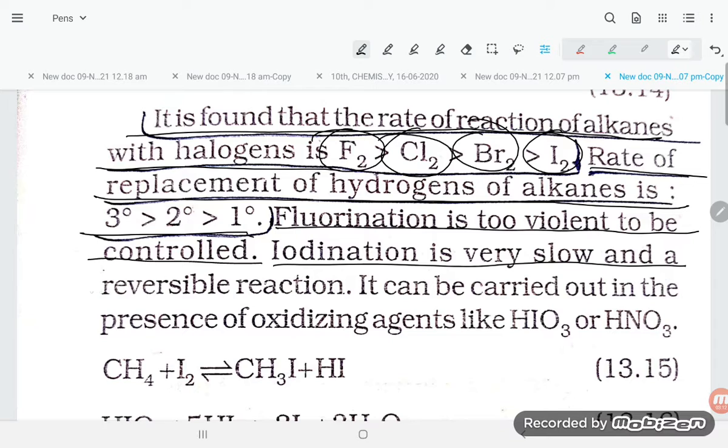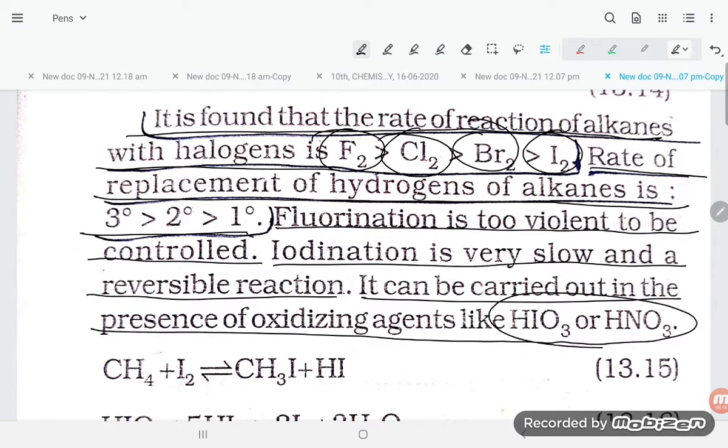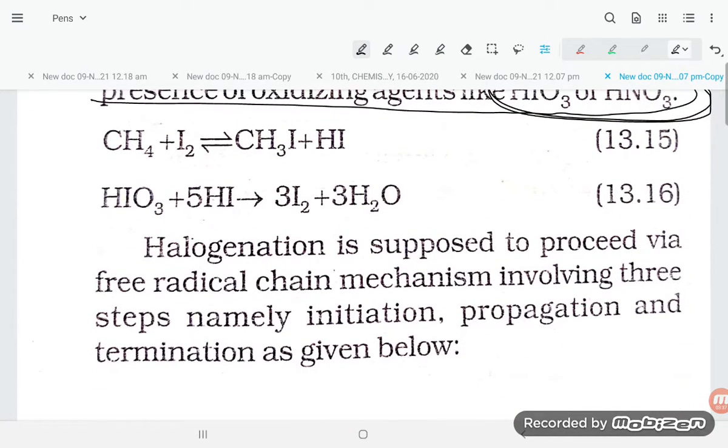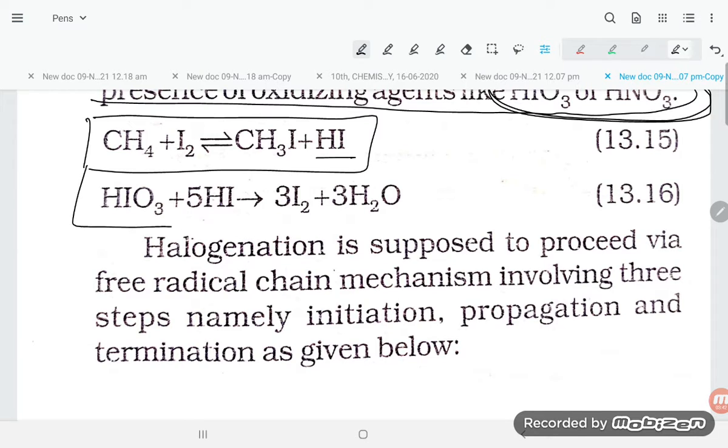Iodination is a very slow and reversible reaction. It can be carried out in the presence of an oxidizing agent like HIO3 and HNO3. So iodination you can do with the help of iodic acid or nitric acid. Fluorination is a very fast, violent reaction that cannot be controlled, so we do not perform it in the lab. Chlorination and bromination we do in the lab in the presence of sunlight. So CH4 plus I2 gives CH3I plus HI, and HIO3 plus 5HI gives 3I2 plus 3H2O.